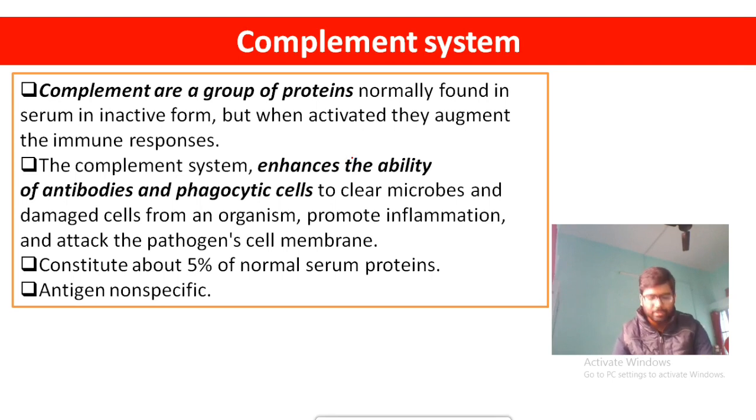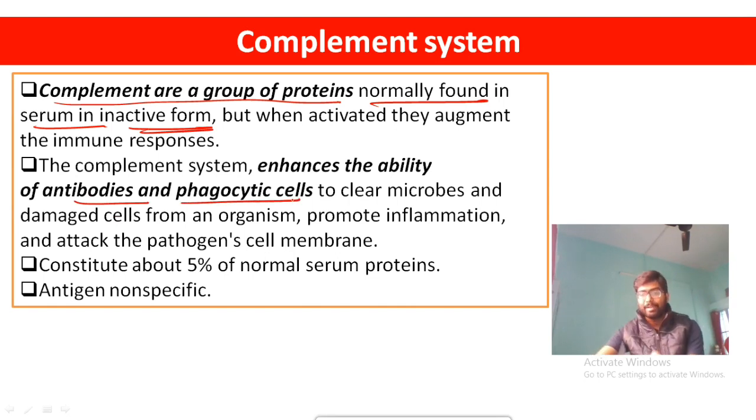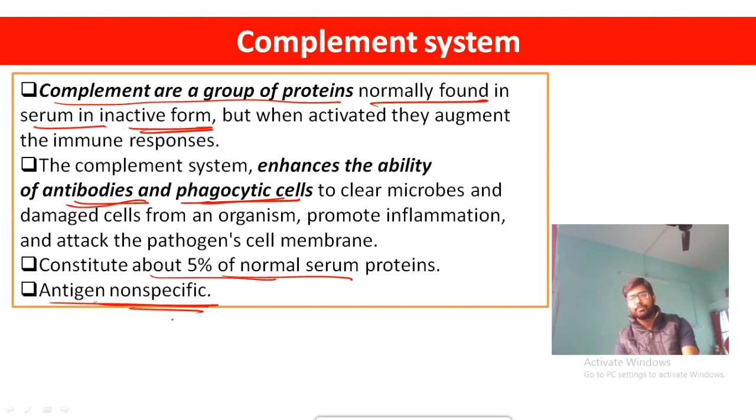Okay, so coming to the complement system. So what is the complement system? Complement system means complements are a group of proteins normally found in the serum in inactive form, but when they are activated, they enhance the ability of the antibodies and phagocytic cells. Okay, so complement systems are a group of proteins. They help the antibodies and phagocytic cells. They constitute about 5% of the normal serum protein and they are non-specific in nature. कोई भी एंटीजन आएगा तो वो काम में लग जाएगा. So that is complement system for you.